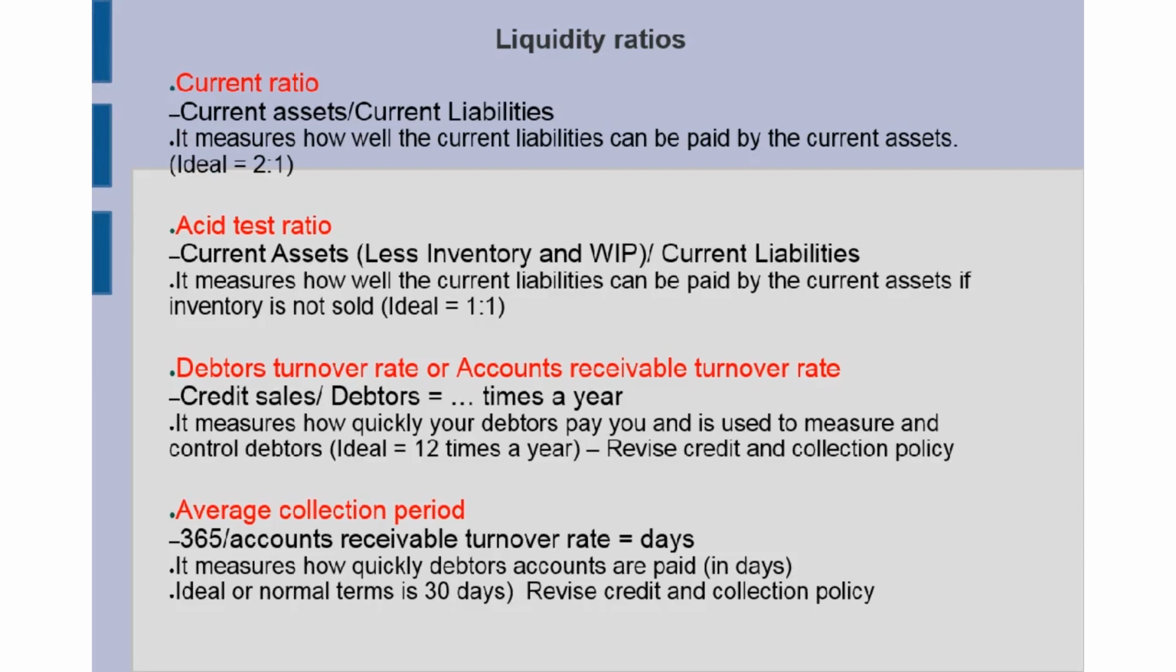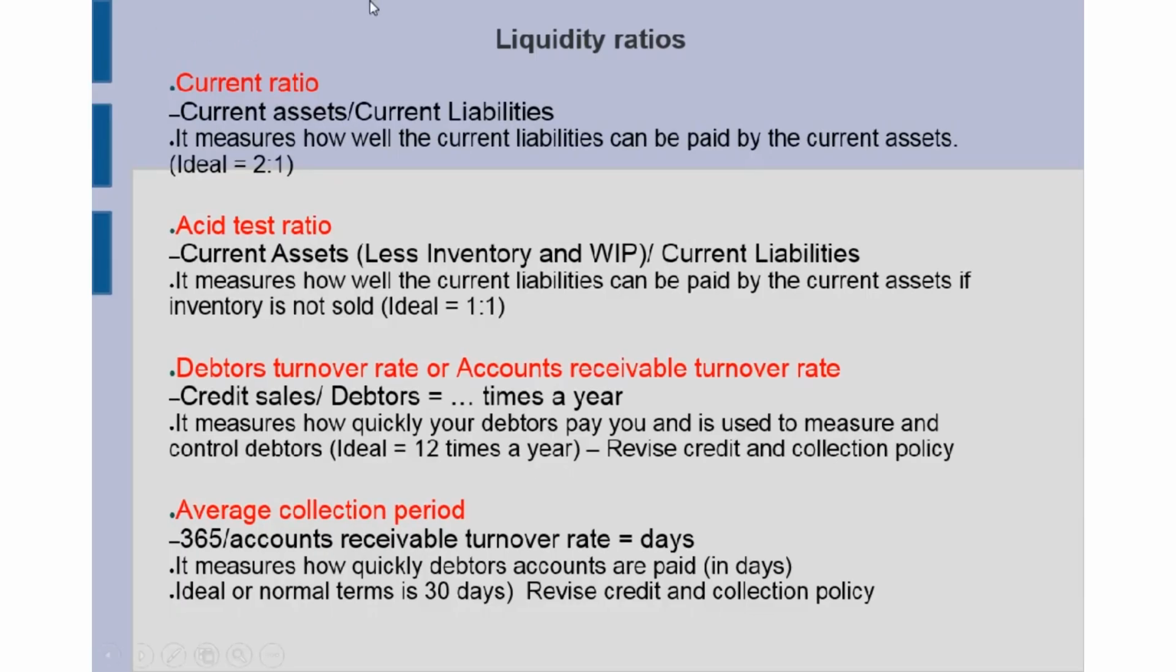The asset test ratio, the next one, and here we're going to take the current assets, but we're going to take away the stock. So in case the business doesn't sell the stock, will they still be able to cover their current liabilities? And also for businesses that do manufacturing, we have the WIP, which is work in progress. And we're also going to subtract that from the current assets. And this will then measure how well the current liabilities can be paid by the current assets if the inventory is not sold. And the ideal situation for this is then 1 to 1. 1 current asset less the stock to 1 current liability. Obviously, if the business does better than that, it is a good situation.